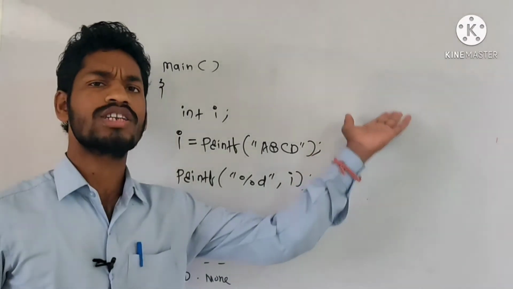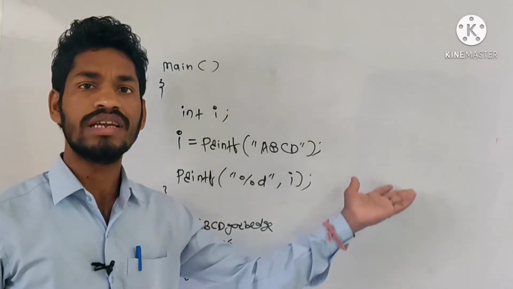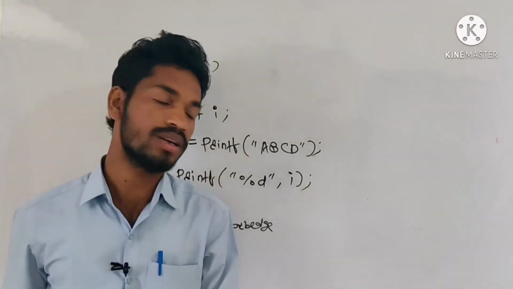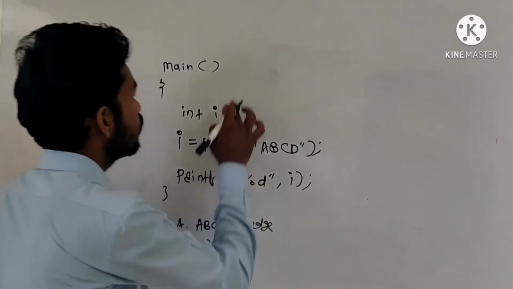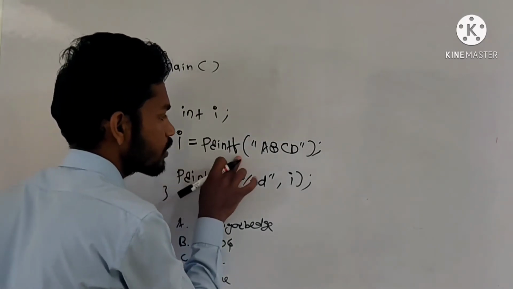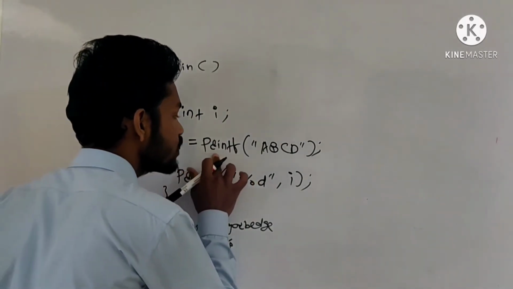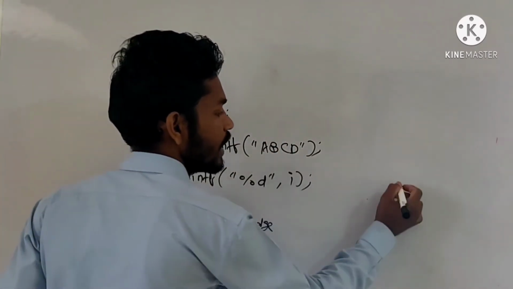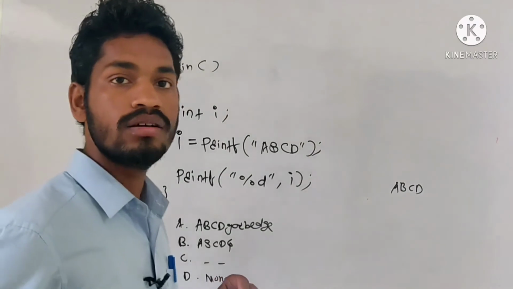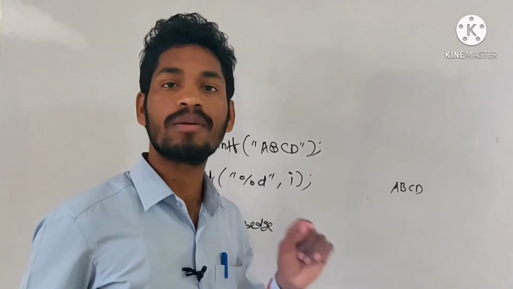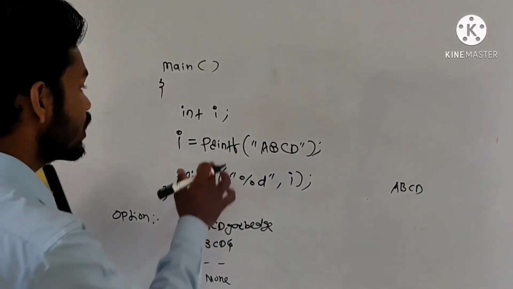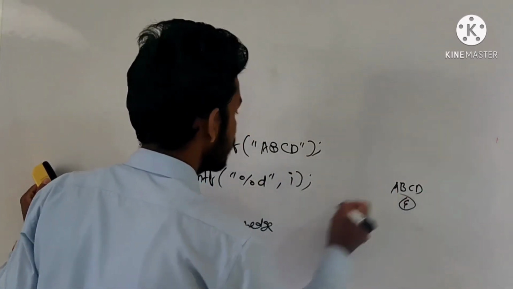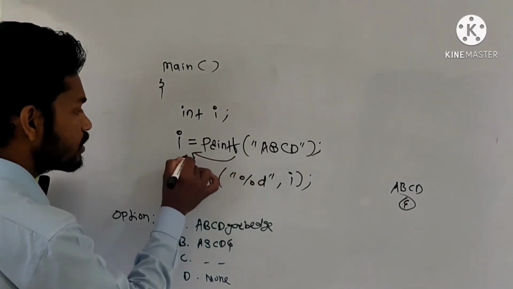Such questions are sometimes asked in MCQ rounds, in technical rounds. So you should be aware of what the printf function returns and how exactly it works. In the main function we are using the printf function to print the characters abcd. I already told you the printf function returns the number of printable characters. That's why, here the printf function prints a b c d, that is 4 characters, so it will return the value 4.